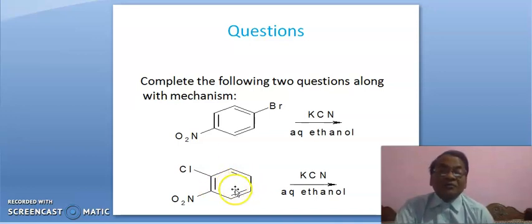What about the second substrate? It has a nitro group, and this is an ortho position, and this is an ortho position. One ortho position is occupied, therefore the other ortho position is vacant, therefore the carboxyl group enters at this position.